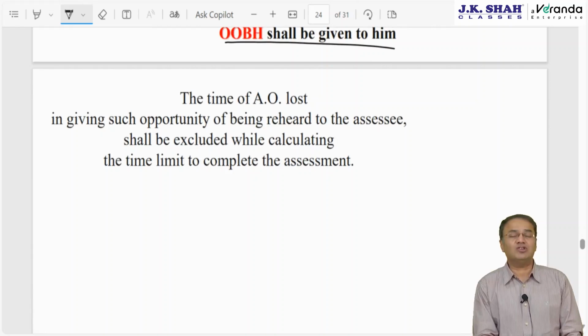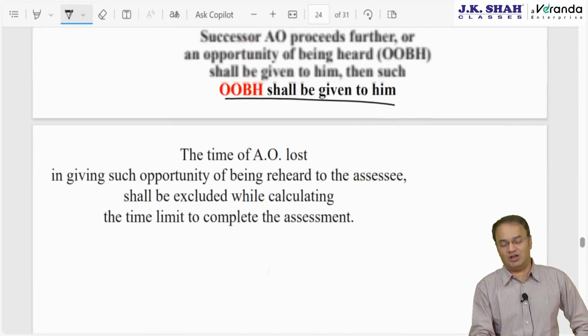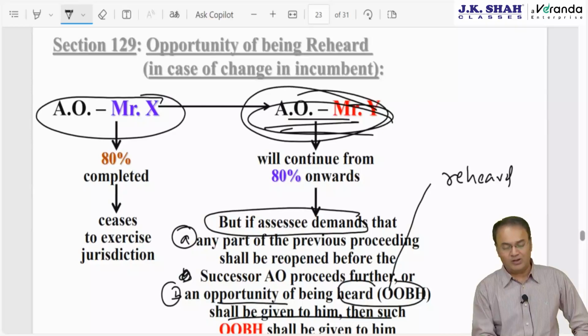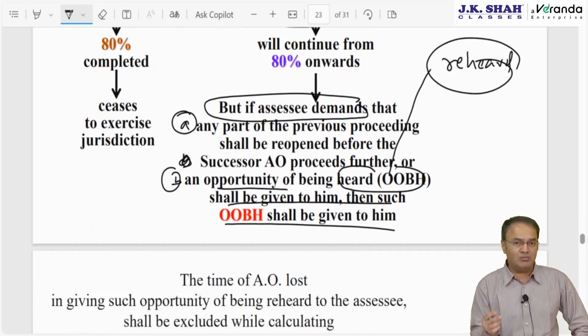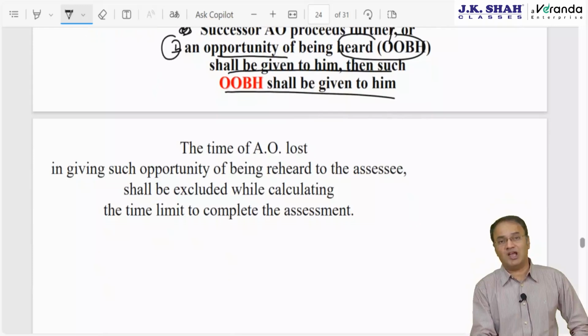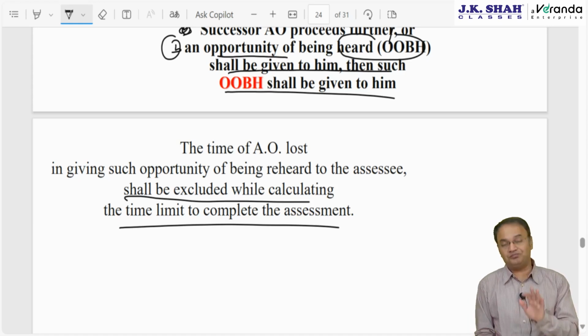What is the relevance of this section? The relevance is that in upcoming chapters, whenever there is any time limit imposed on the AO to complete any proceeding, 12 months, 24 months, then while calculating the time limit, whatever time of the AO is lost because of giving an opportunity of being reheard to the assessee, may it be 1 day, 1 week, 1 month, or 1 year, that much time will be excluded while calculating the time limit applicable to the AO.